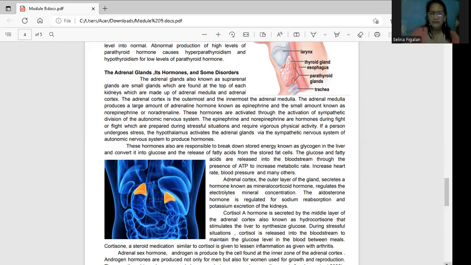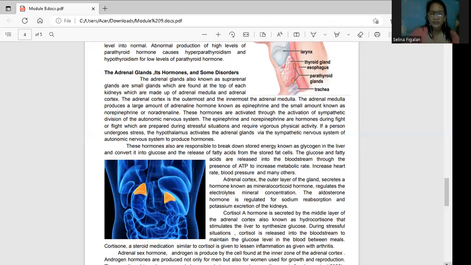The glucose and the fatty acids are released into the bloodstream. So ano daw yun? Ang glucose natin ay inirelease sa bloodstream. That is the reason why it is important during the digestive process, your glucose is converted into a smaller particle, the smallest particle. Okay, marami na naman ang nahihirapan mag-intindi.